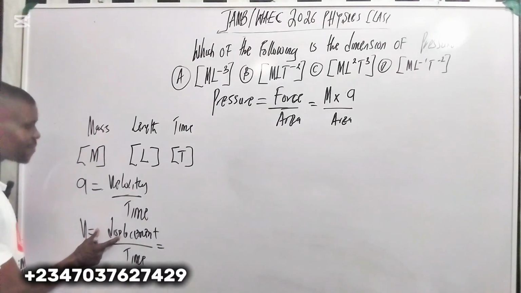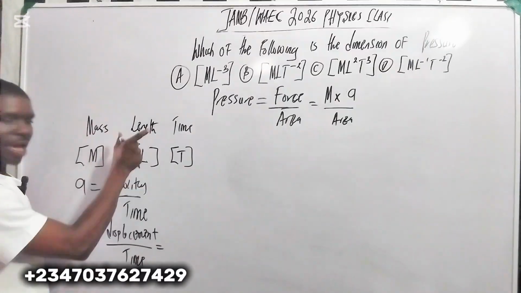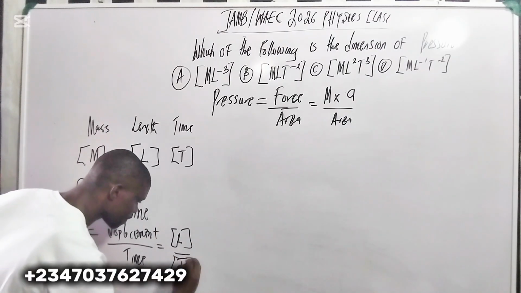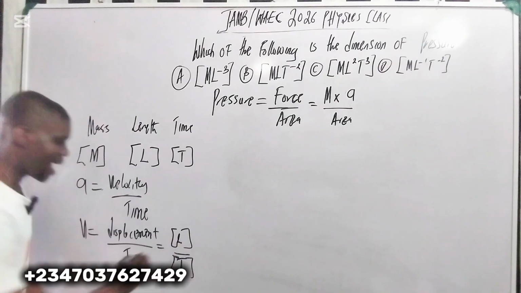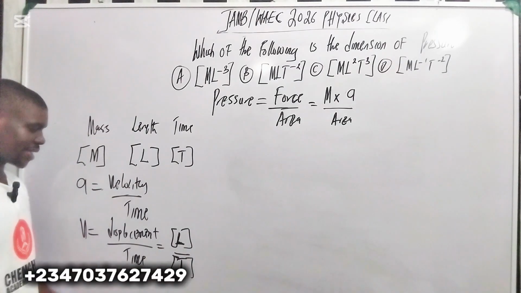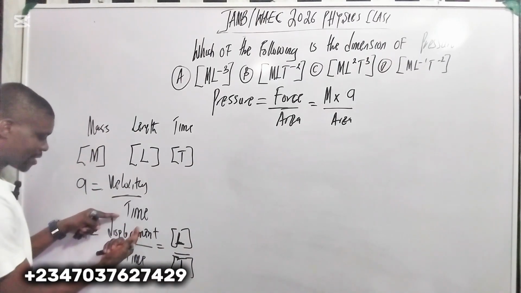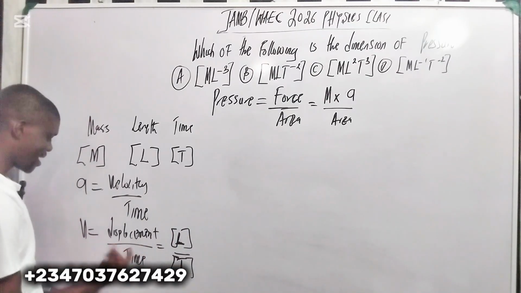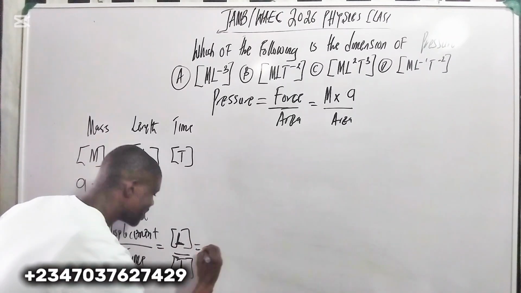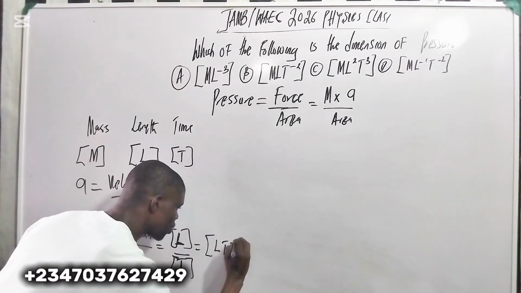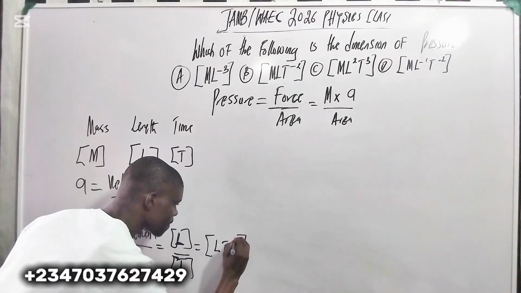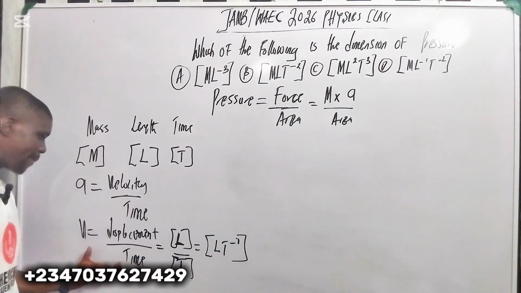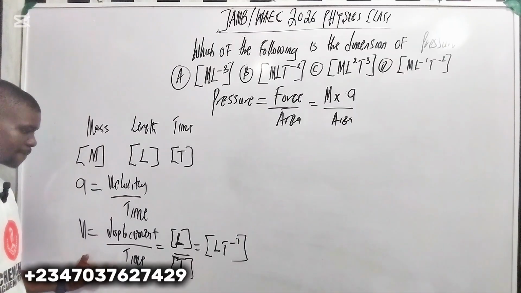Displacement is the same as length, so it's going to be L over T. That is L for displacement over T for time, for velocity. So if you combine them together, the dimension for velocity is LT minus 1, that is LT raised to minus 1. This is the dimension for velocity.